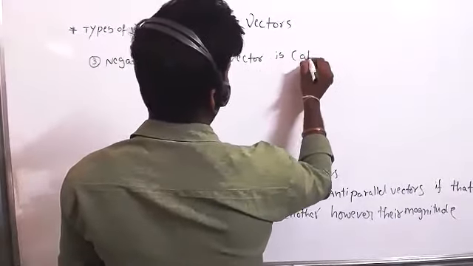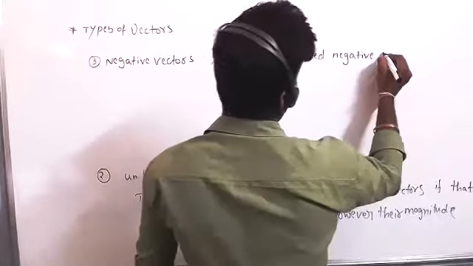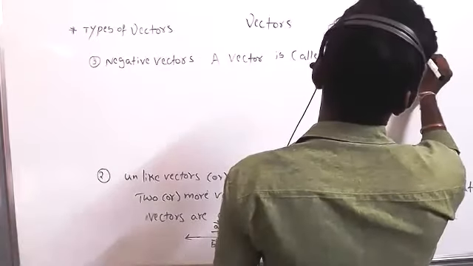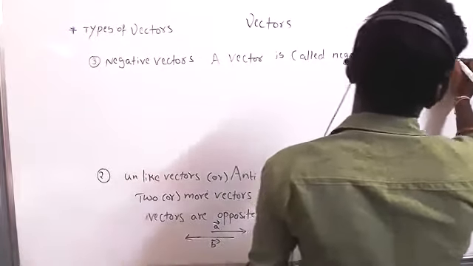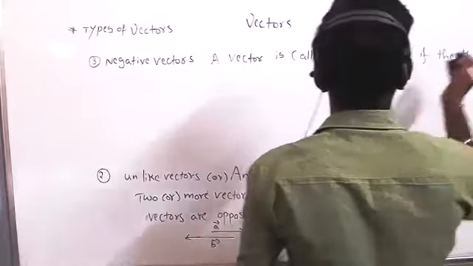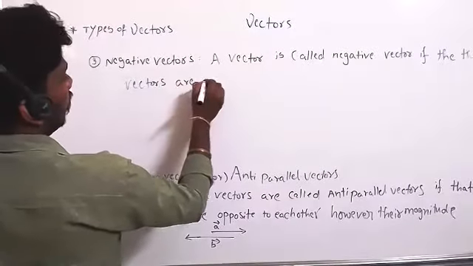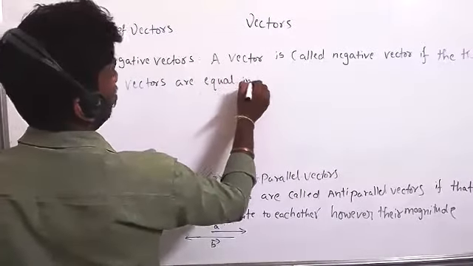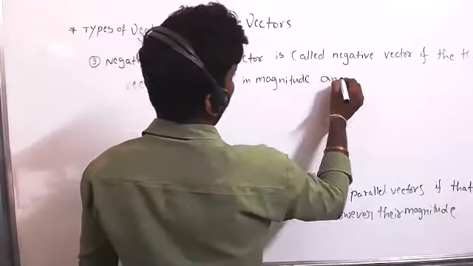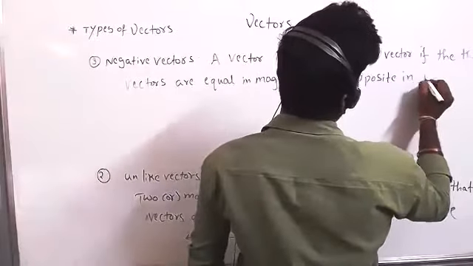A vector is called a negative vector if the two vectors are equal in magnitude and opposite in direction.